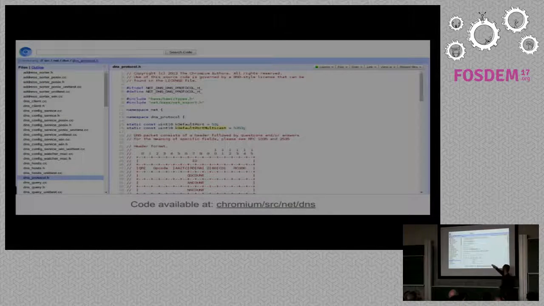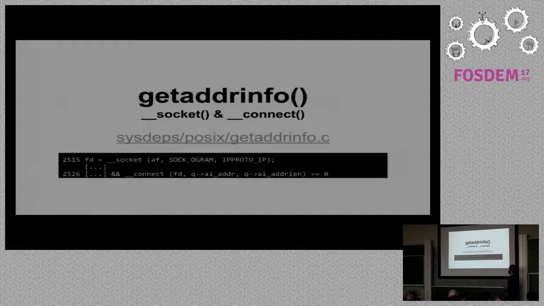As I said, just a parenthesis here, Chromium has its own implementation of DNS. You can check it out if you want. This is the link for the Chromium source code. And getting back to getaddrinfo, we have 2 syscalls here, a call for socket and a call for connect. There's the source code.